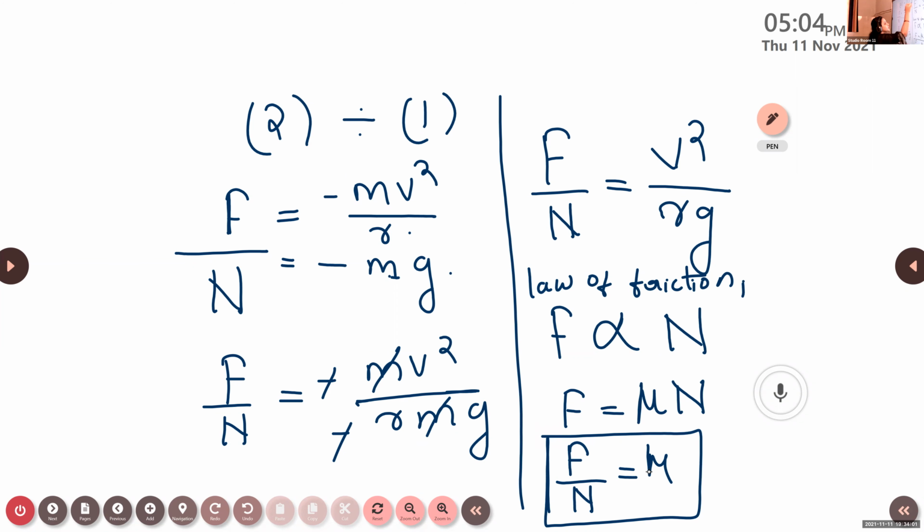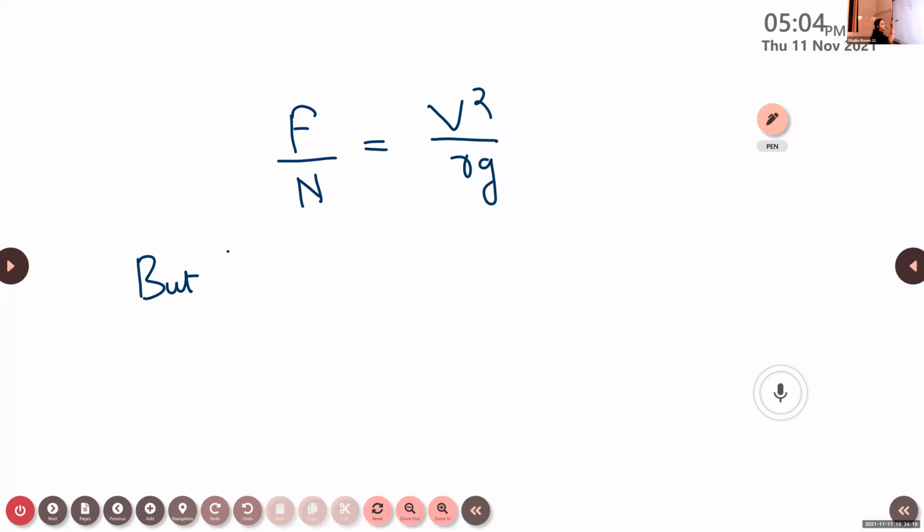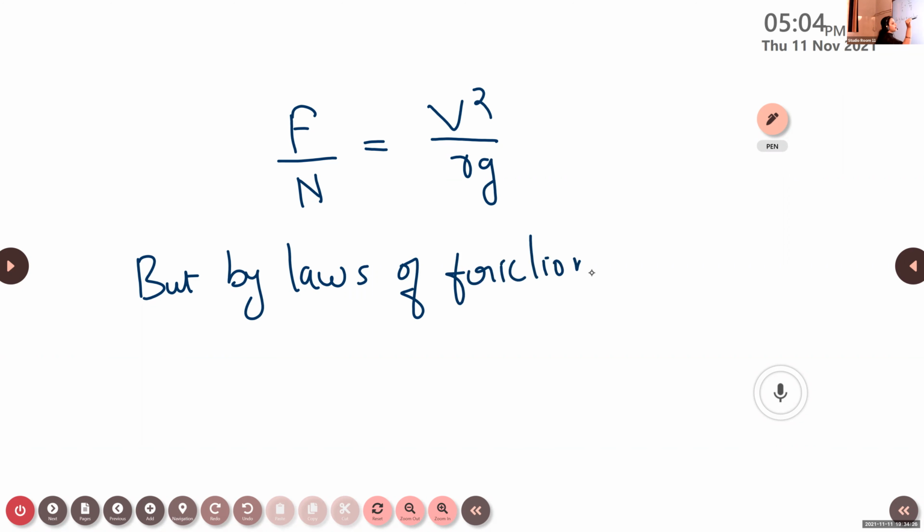So in this equation, F by N is replaced by mu. In the previous equation we know that F by N is equal to V square by Rg. But by the laws of friction, we know that F by N is equal to the coefficient of friction mu.